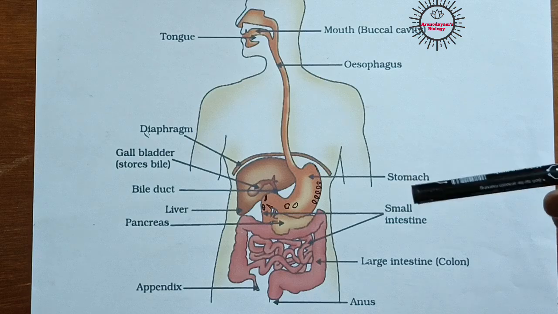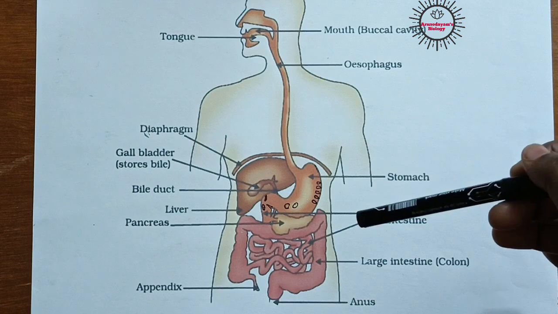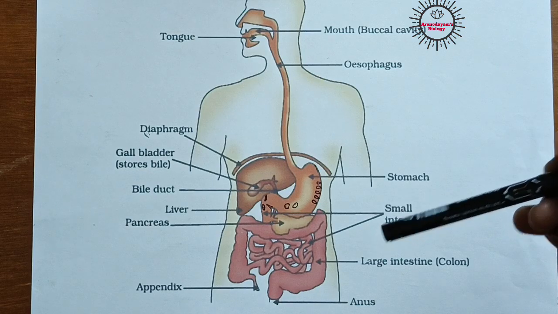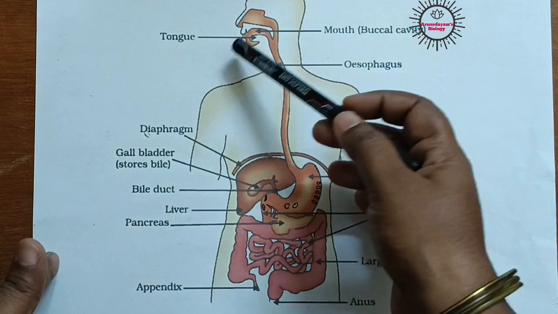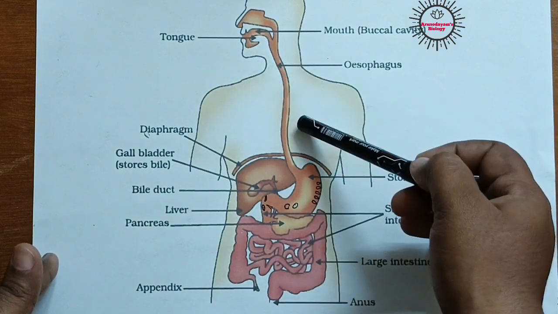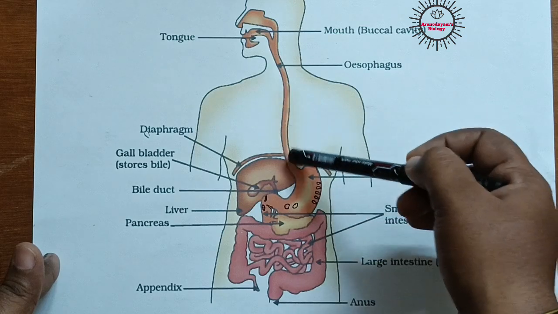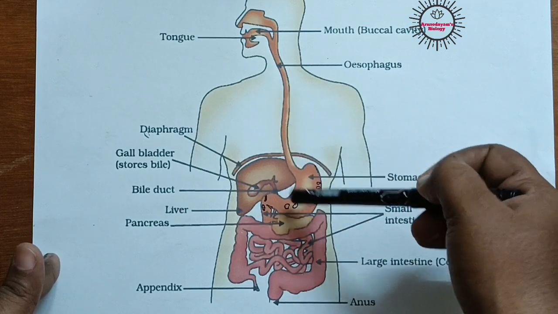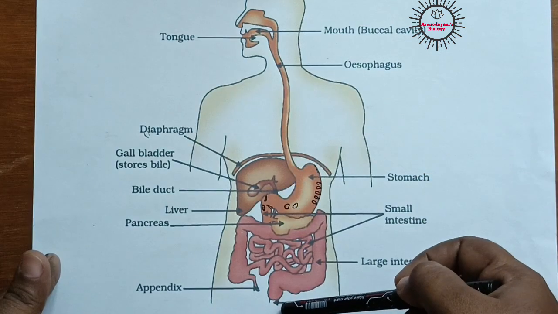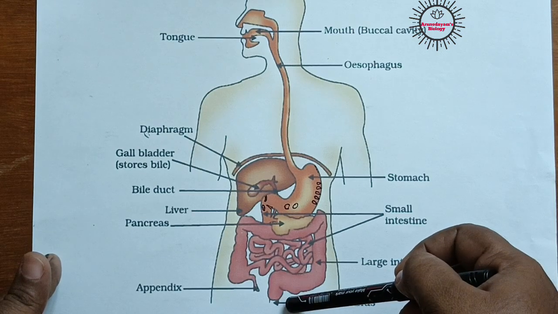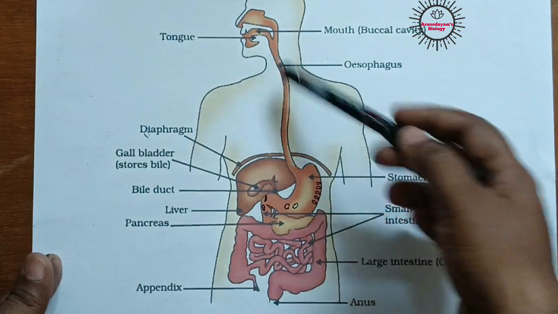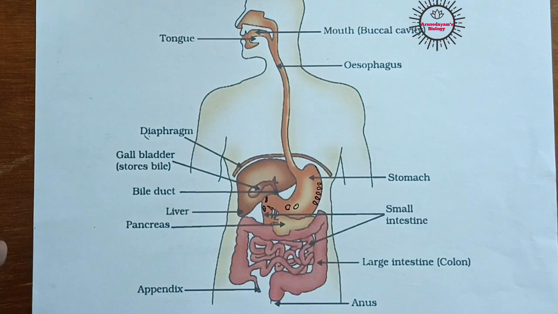Okay, let us see how nutrition takes place in case of human beings. That means what happens when the food enters into our body. So obviously we will take food material through our mouth into this alimentary canal. So in this alimentary canal, the food gets digested. Undigested food materials will come out of the body through this last part of the tract called the anus. So let us see what happens in between mouth and anus.